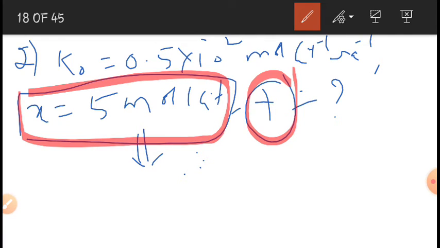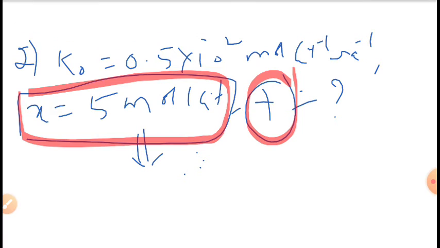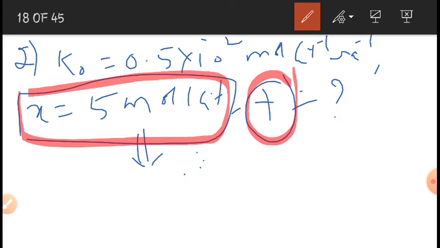So we have to calculate the time required to react 5 moles per liter of a reactant.